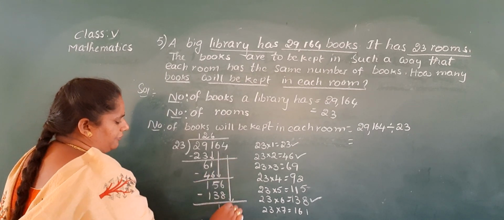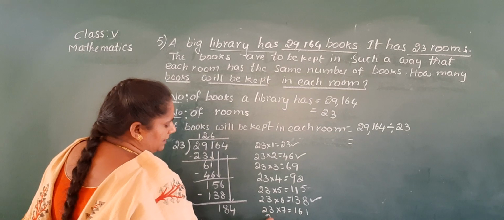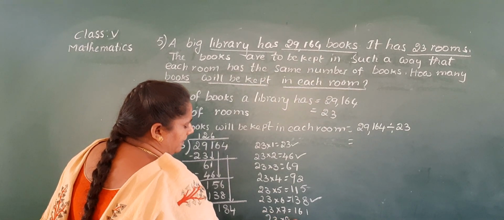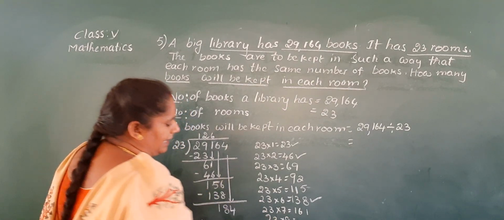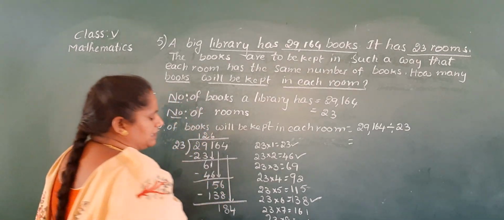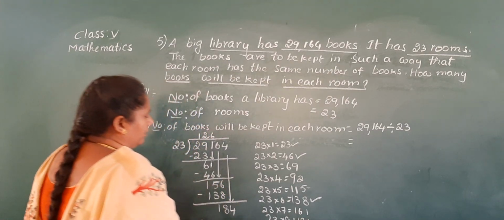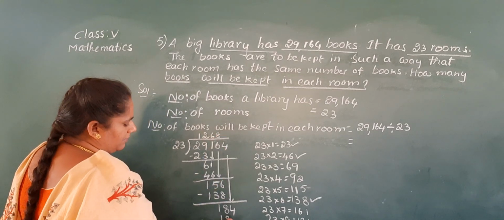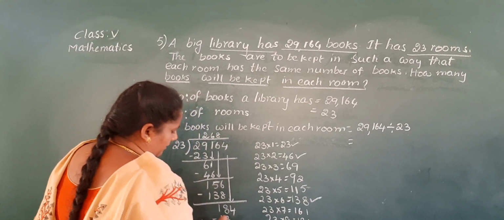Now you take down 4. 23 into 8. 8 3s are 24, 2 in hand, 4 is down. 8 2s are 16, 17, 18. 184.